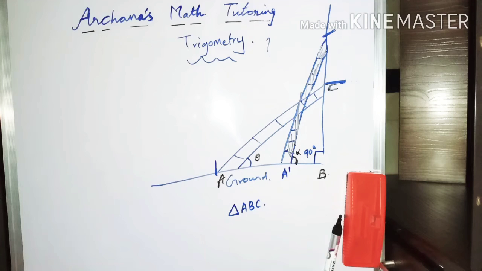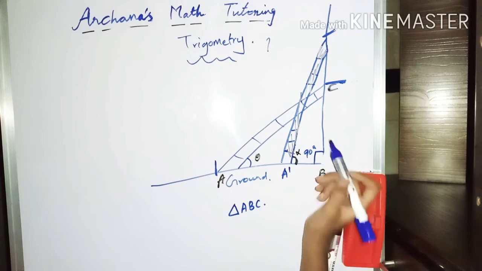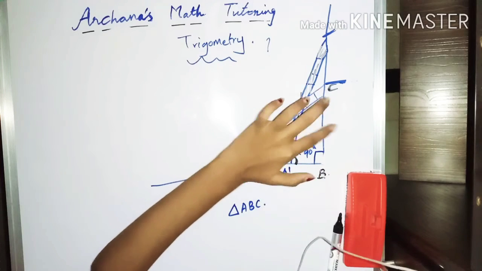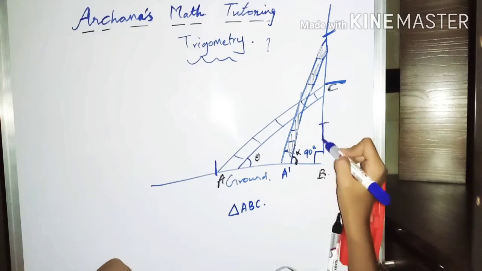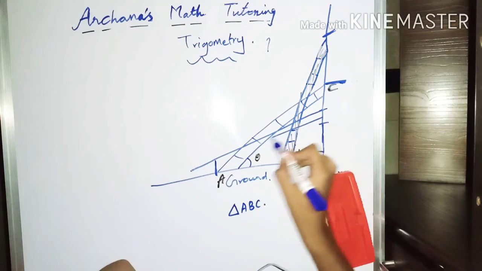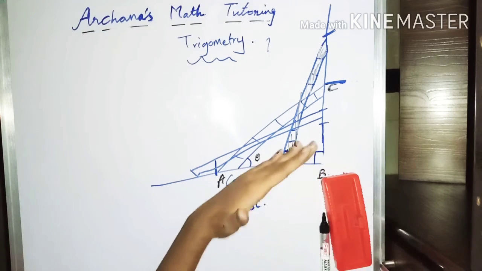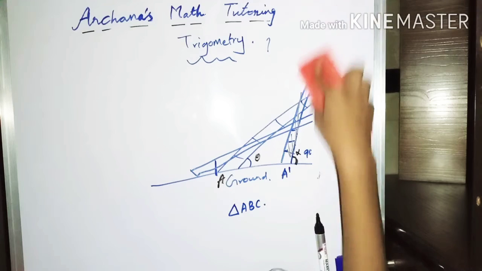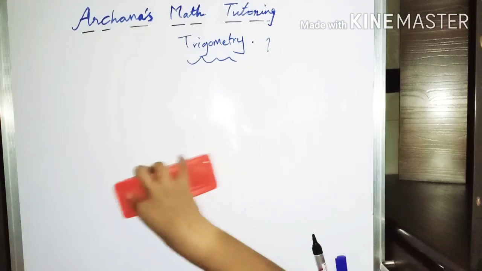Now suppose the person wants to paint the lower part of the wall. What happens to the angle made by the ladder with the ground, and what will be the change in the distance AB? Suppose his hand reaches only till this end, and now he wants to paint this part. So again he needs to keep the ladder in this way, but it should be balanced. As the properties of a triangle say, whenever you change the angles, the distance between 2 points keeps changing.